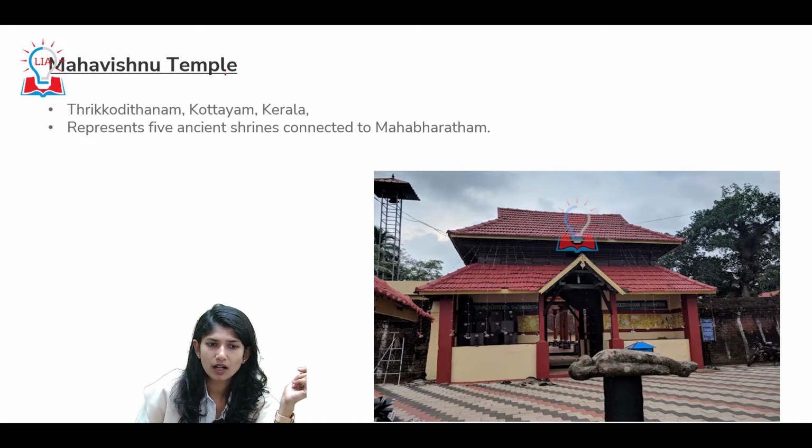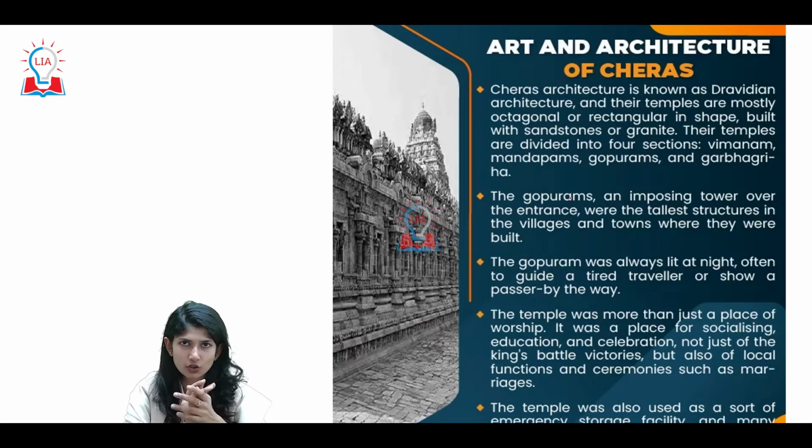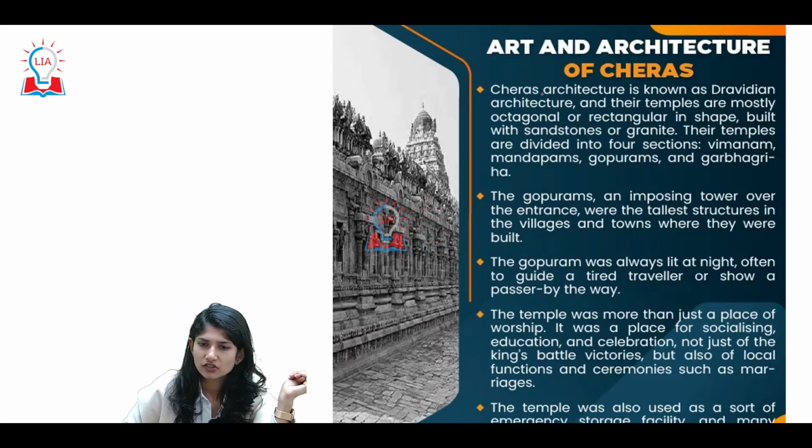Next is your Mahavishnu temple. It is in Kerala. It represents five ancient shrines connected to the Mahabharata. Let's have a gist of the art and architecture of the Cheras. Chera architecture is known as Dravidian architecture, like we discussed. Temples are mostly octagonal or rectangular in shape, built with sandstone or granite.